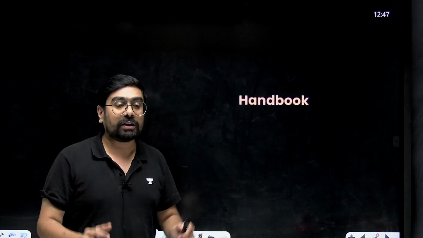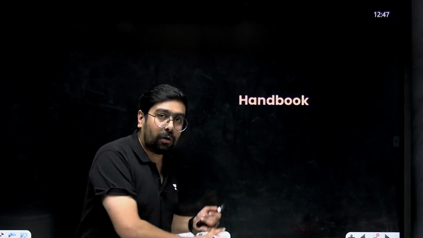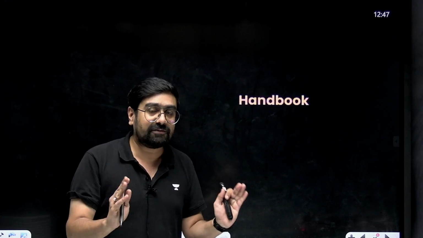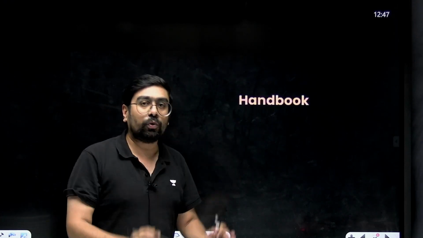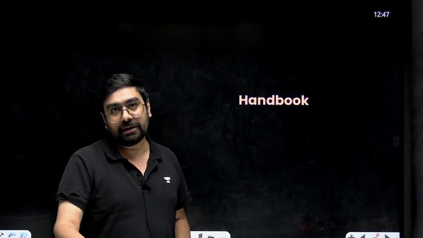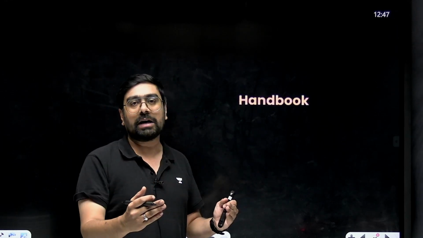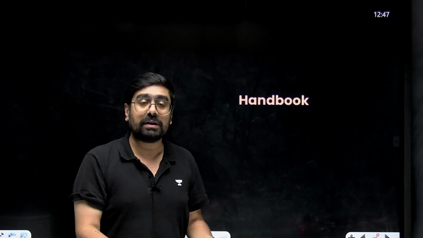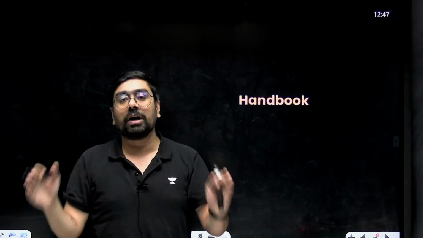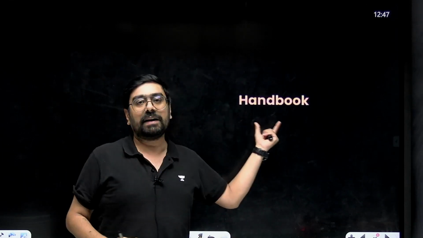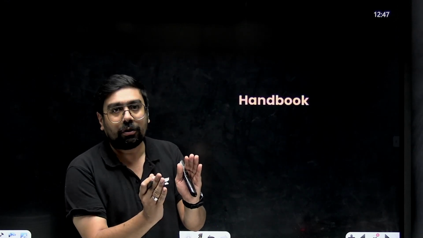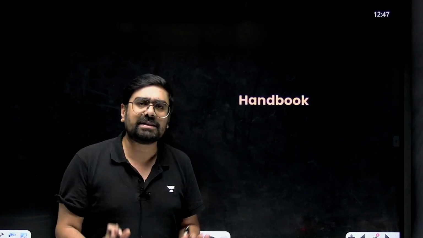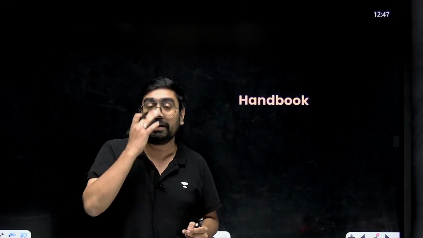Note these shortcuts and tricks down. All the formulas, all the basic fundamentals, and your shortcuts and tricks should be noted down as you move ahead with the chapters. When you'll be completing your class 11 syllabus and moving to the class 12 syllabus, a lot of things will wash away from your memory. So this thing is very important. Make a handbook, short notes, a small big handbook. This should be done for each and every subject, I would recommend, but for maths it is going to be very, very important.